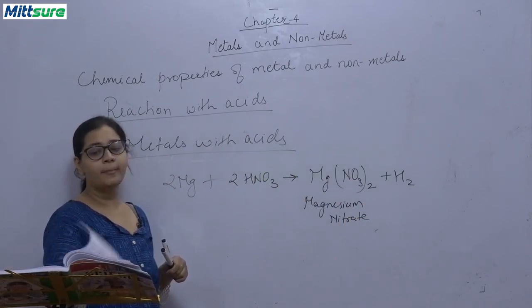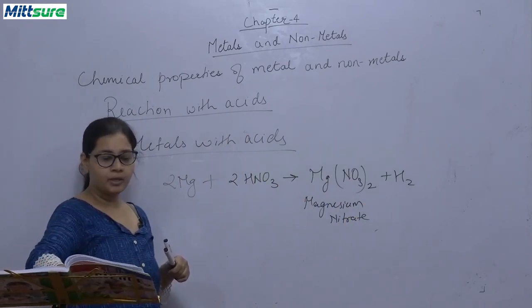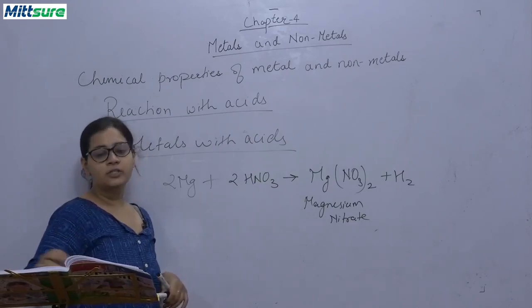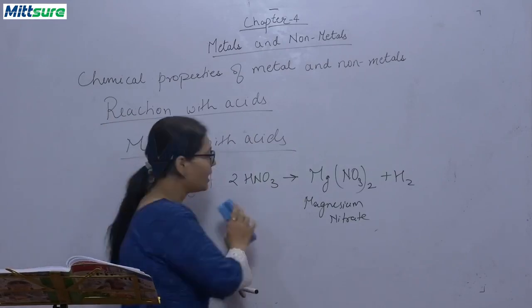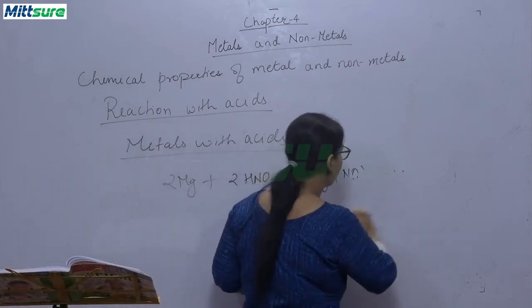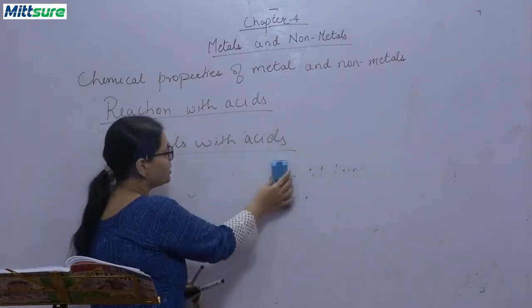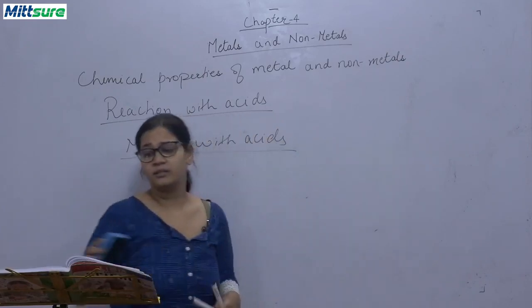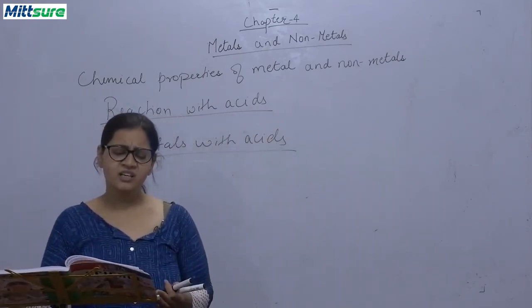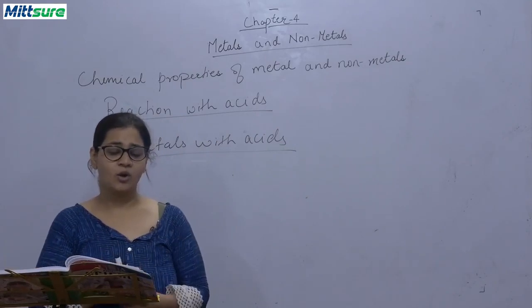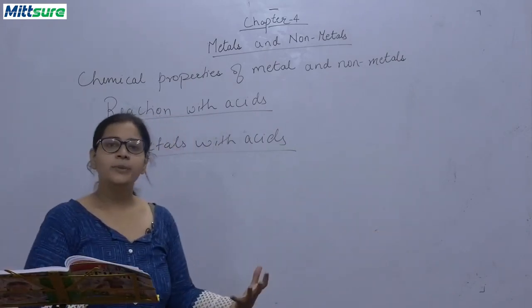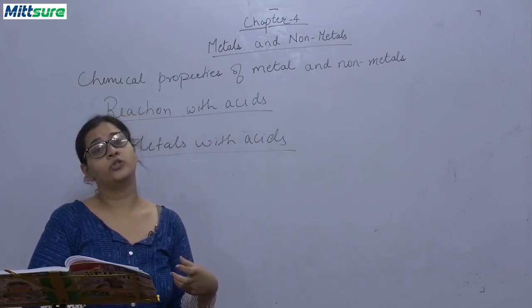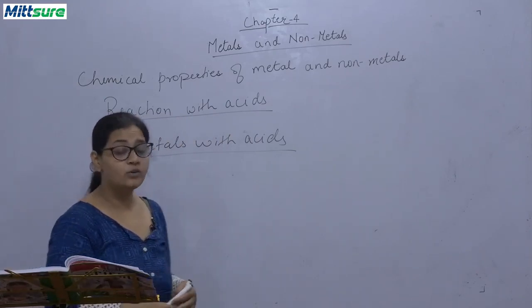Now we will be discussing the activity which is given in your books regarding how metals react with acids and give out hydrogen gas. Okay, so when this metal reacts with acids, they generally form salts, and release hydrogen gas. So how will you be testing? You will be testing for hydrogen gas. And how the test for hydrogen is done,